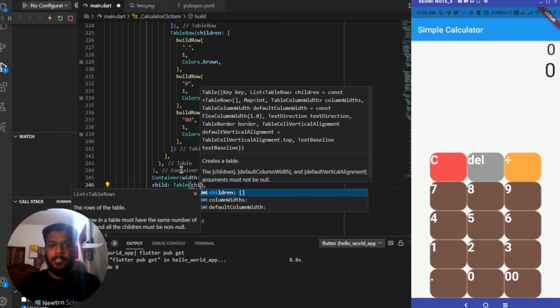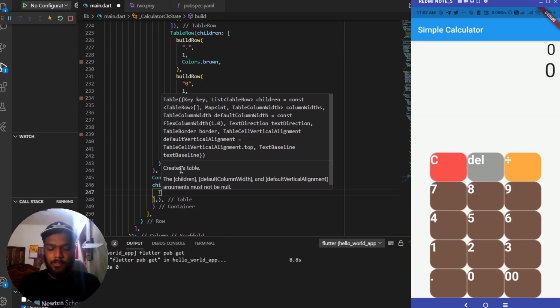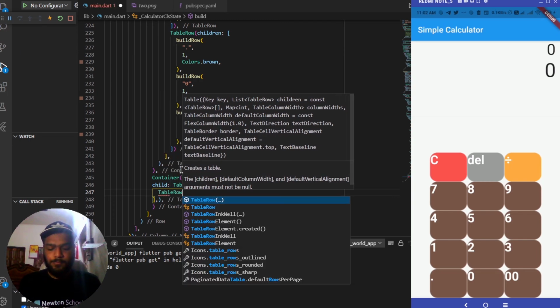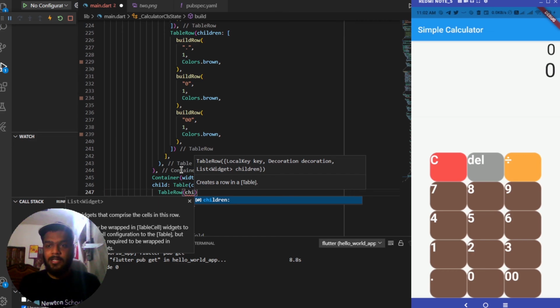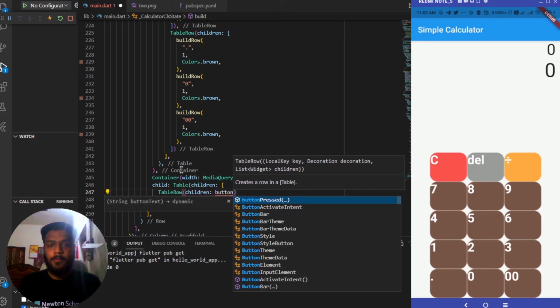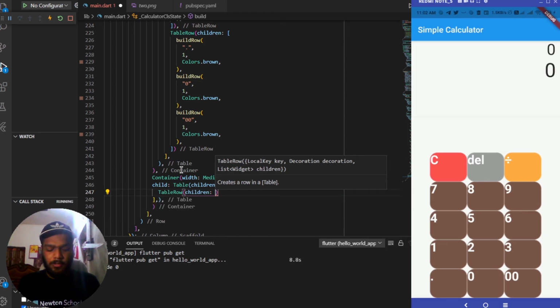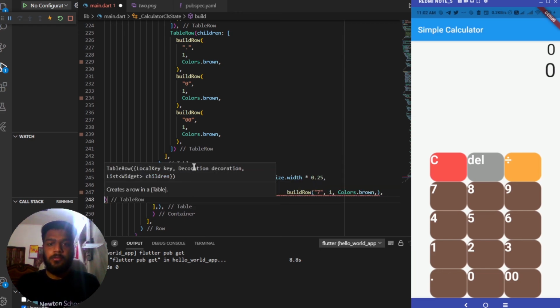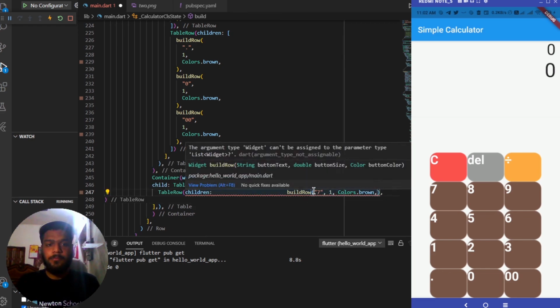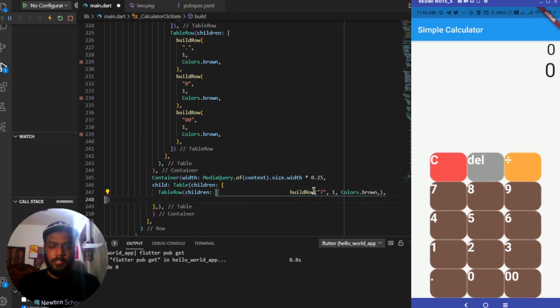And this table has children, so the first one will be a table row only, and this table row takes children, the first one being the button. It will be the build button only, so let me hit Ctrl Z and paste the ones which we have created above. So here I have pasted the build row. I have to paste it inside this. So this build row will be taking a multiplication sign over here rather than this 7 character. The size will be 1 and the color will be brown.